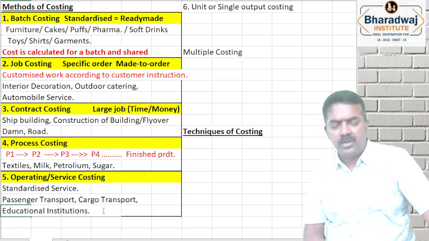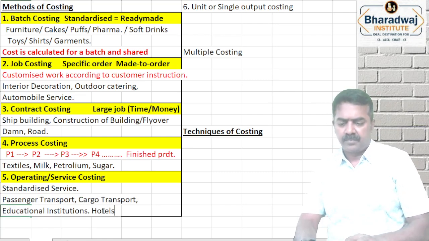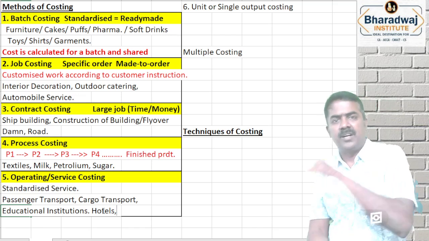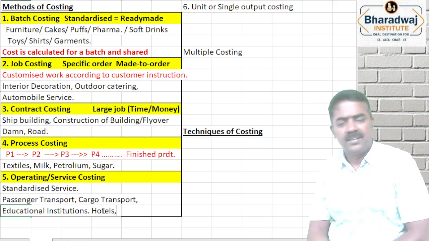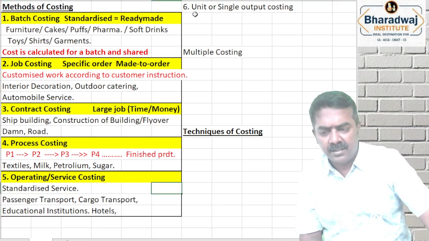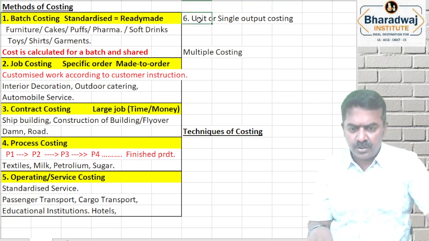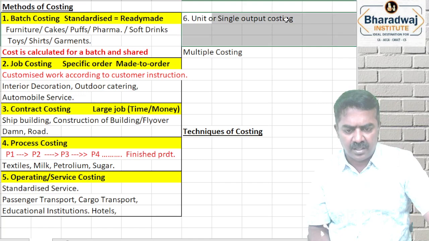Okay, wherever you find hotels, lodging, okay, you stay, check-in, check-out time, different types of rooms, எல்லாமே standardize பண்ணிருப்பாங்க. That will come under which one? Operating or service costing. Okay, next, what is the next one? Unit or single output costing.